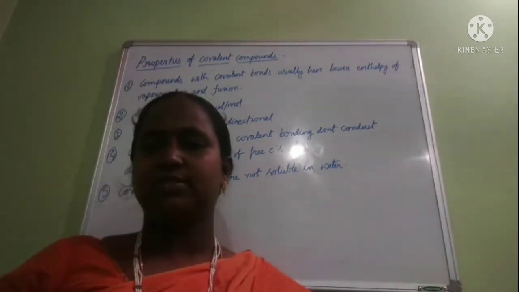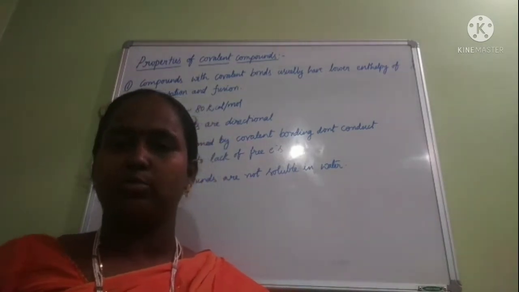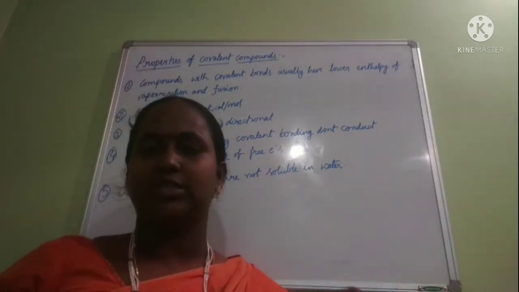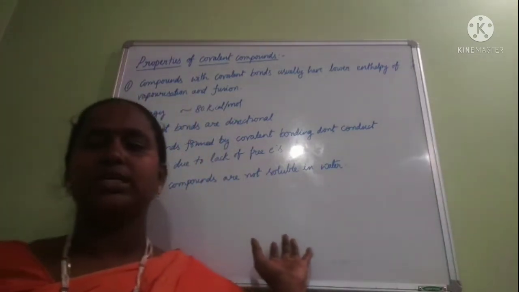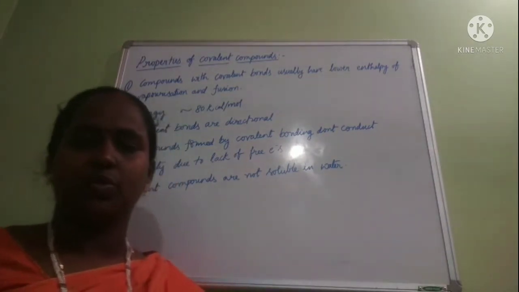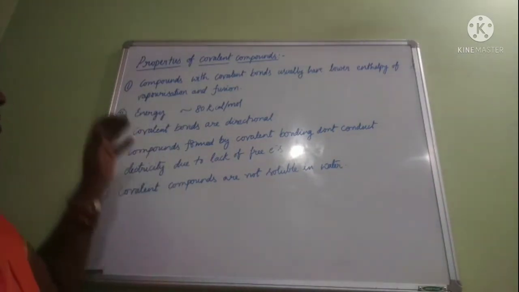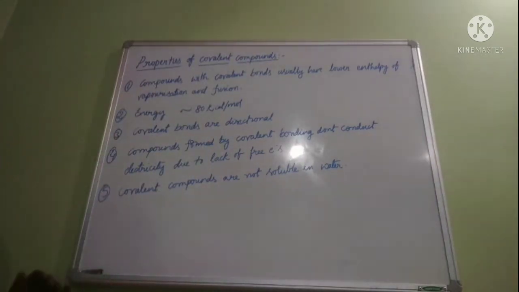In my previous videos I clearly explained the definition of covalent bond and the factors that affect the formation of covalent bonding, and in this video I would like to discuss the properties of covalent compounds. What are the properties present for the compounds which have the covalent bond?